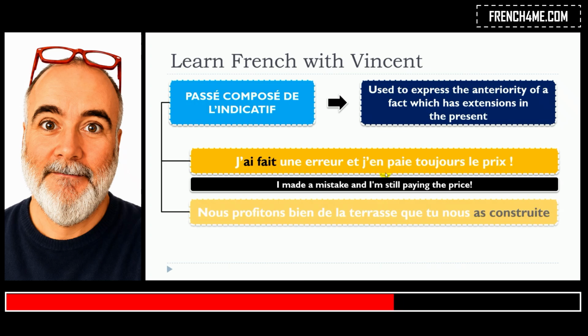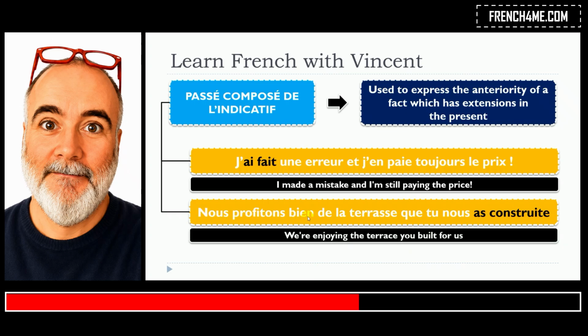Let's take another example. Nous profitons bien de la terrasse que tu nous as construite. So in that case, I wanted to switch the order just to show you that in fact you can start with the present. Nous profitons bien de la terrasse. So this is the present. This is the extension in the present. And you want to express the anteriority of that.